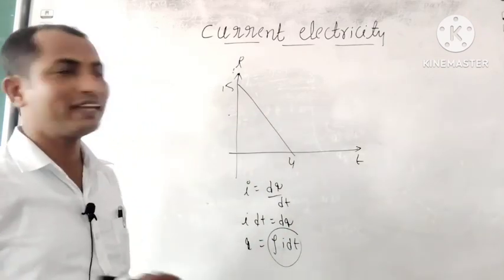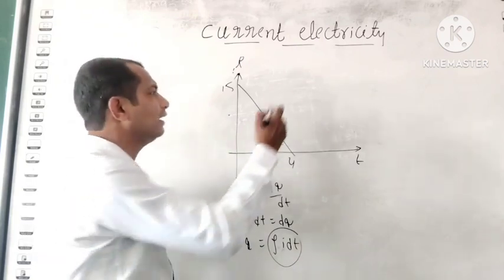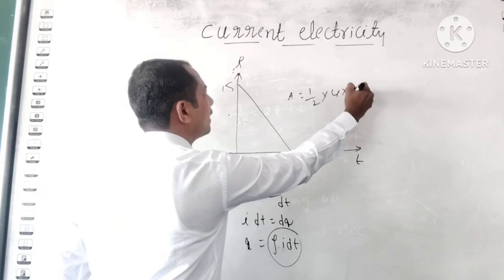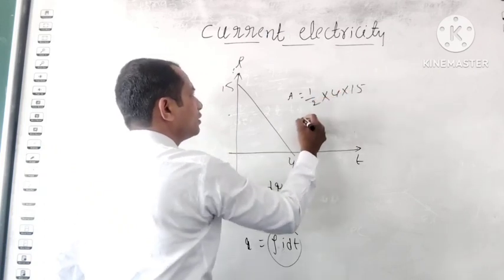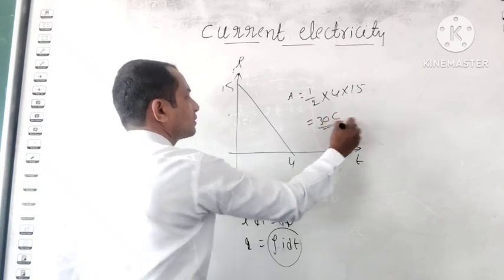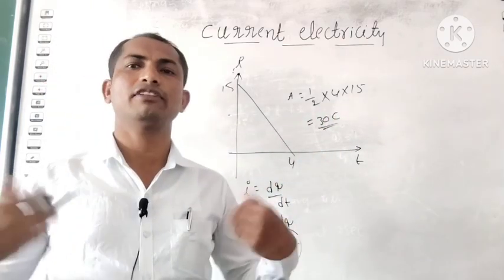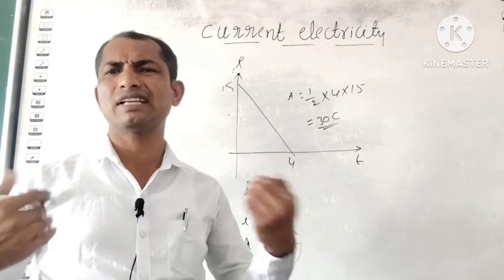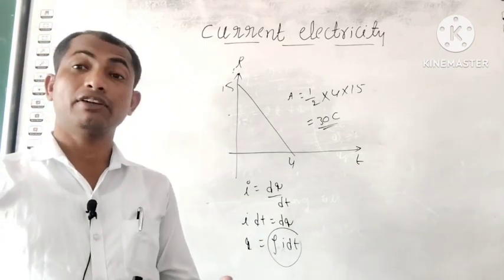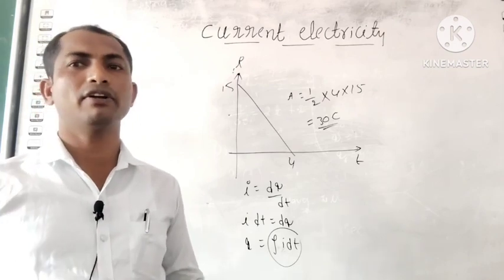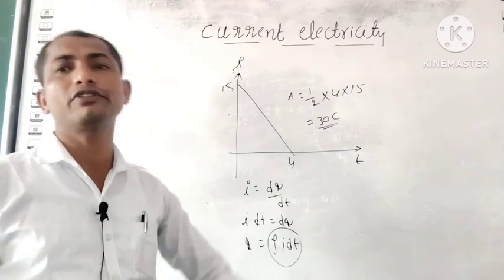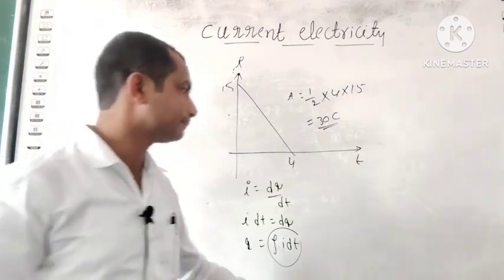So here we are finding the area. The area is in the shape of a triangle. Area is equal to 1 by 2 multiplied by base multiplied by height. That is 2 into 15, so 30. 30 coulombs is the charge. If they give the graph, we find the charge from the graph; otherwise, if they give q in terms of t, we can find the average and instantaneous I.